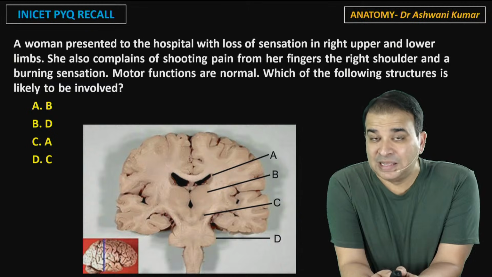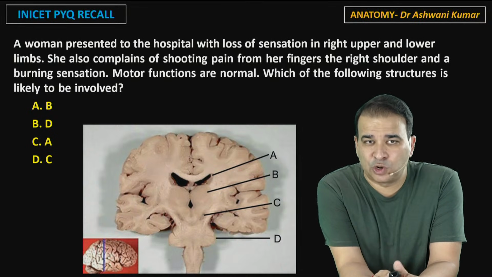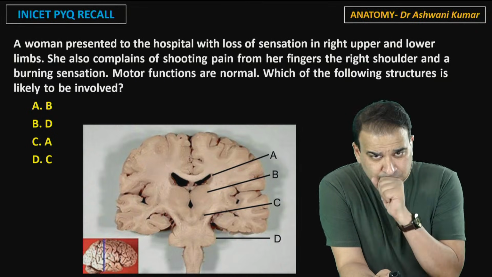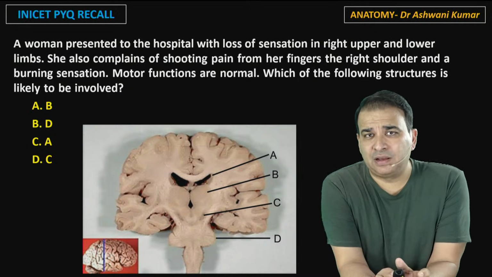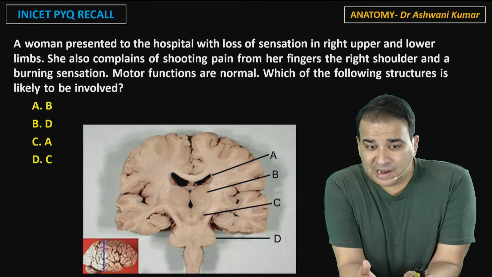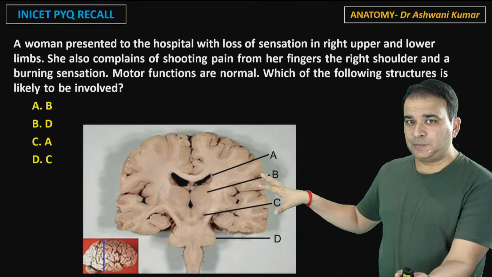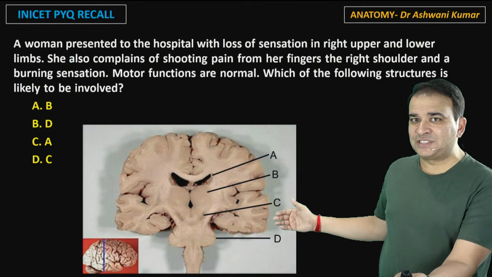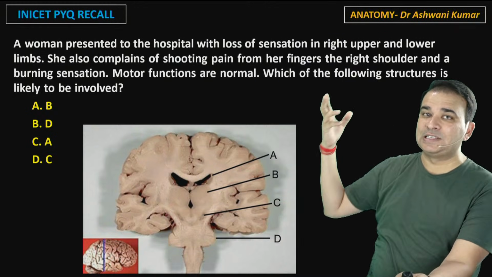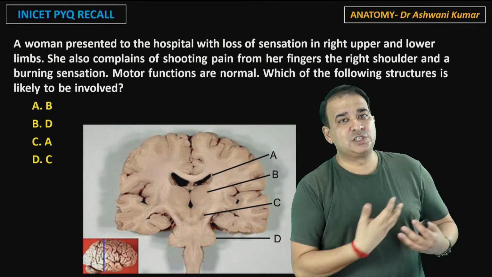the thalamic pain syndrome in medicine and also in physiology. In thalamic pain syndrome, we have contralateral hypersensitivity. In this picture they have pointed out the structure on the left side here, and the sensation of the right side is lost here. Right upper limb and lower limb sensation are lost here.